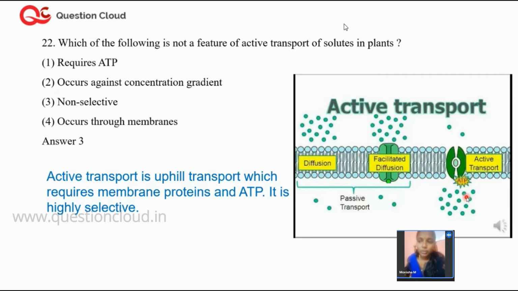All three processes happen via a membrane. What membrane is present in cells? Semi-permeable membrane. But in the cell, what do you call this membrane? Plasma membrane. What is the other name for plasma membrane? It's called the cell membrane. It is also called plasmalemma. Please remember plasmalemma.